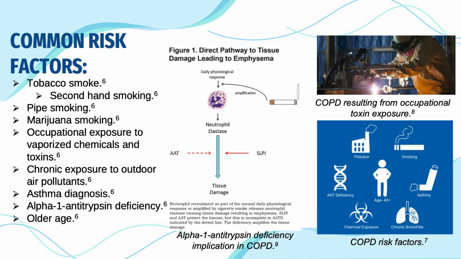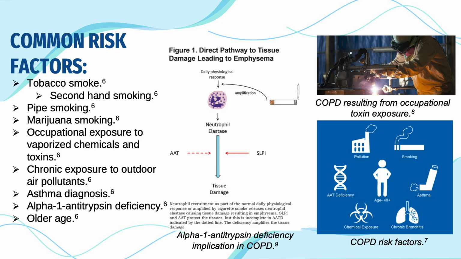Moving on, the most significant risk factor for COPD is tobacco smoke from long-term cigarette use. Other forms of smoked substances such as marijuana and pipe smoke are also risk factors, as is secondhand smoking. Workplace and air pollution exposure to chemical dusts can also increase the risk of COPD, as can asthma and gene mutations. And finally, aging can increase the risk of COPD as lung elasticity and airway clearance do naturally decline with age.